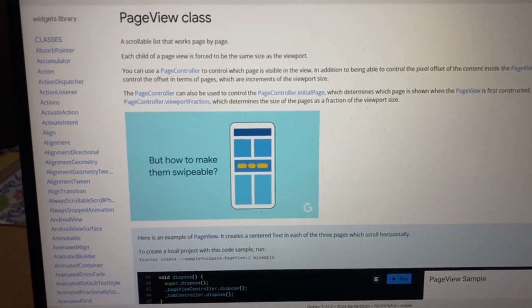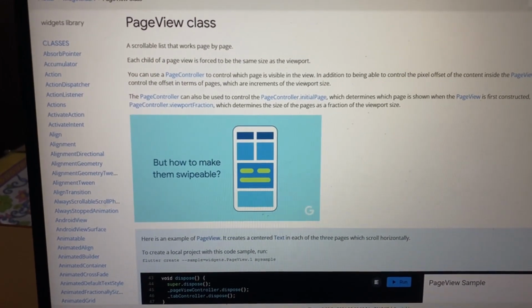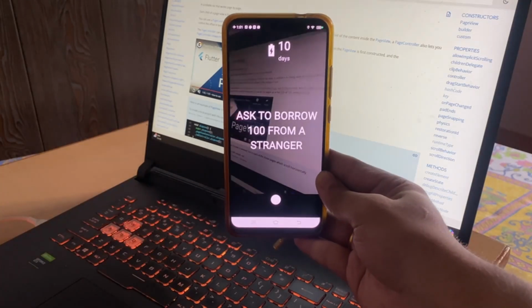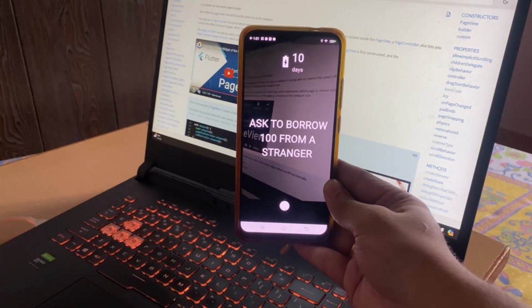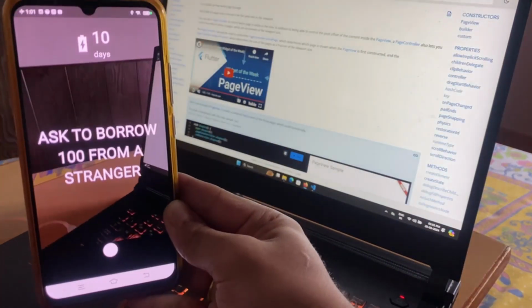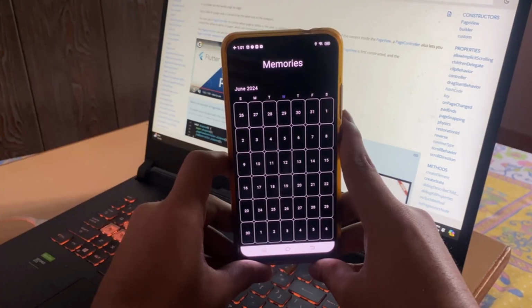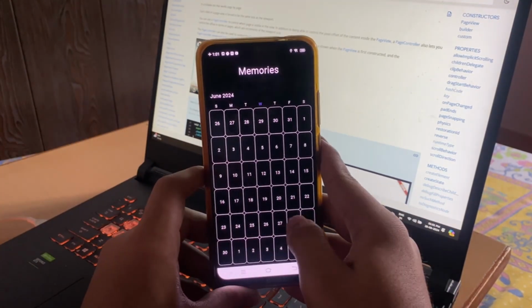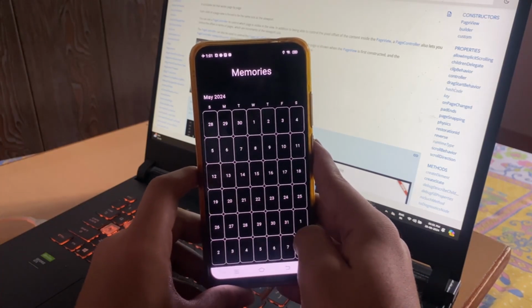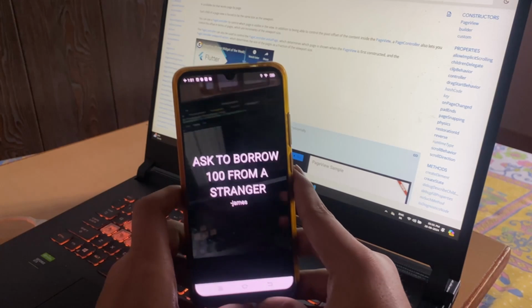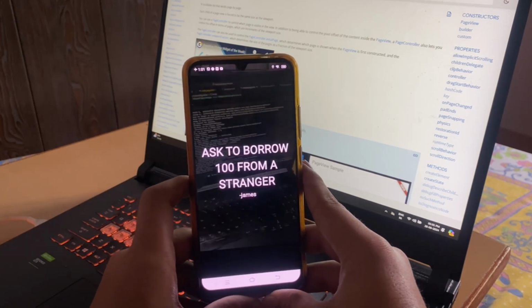I'm using the page view class in my app to make the navigation swipeable. So this is the final output. This would be the first screen that would be visible to you as you log in. This is the camera screen that will allow you to record your videos. If you swipe it, it goes to the memory screen in which you can check out the previous videos that you created. Here, this would be the screen where videos created by other people would be shown.